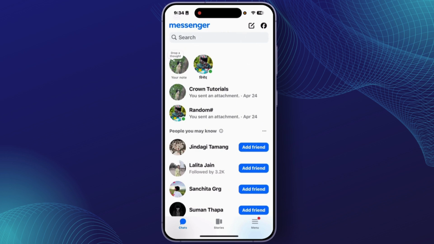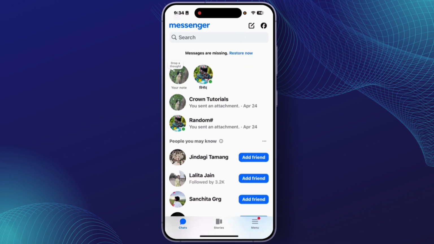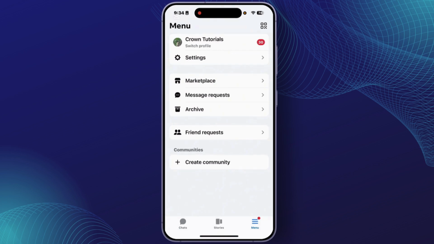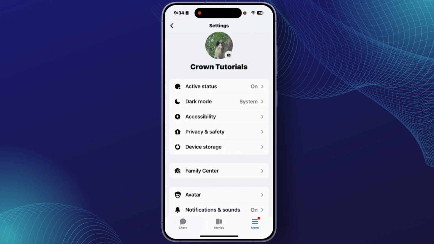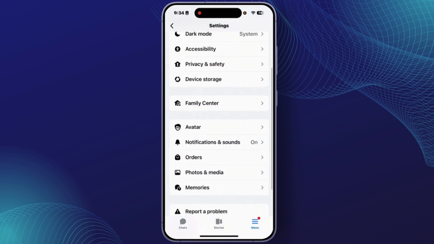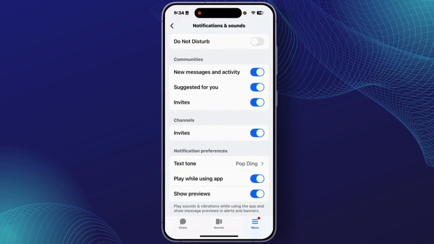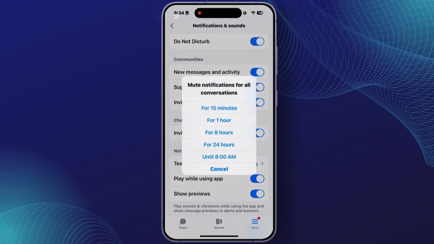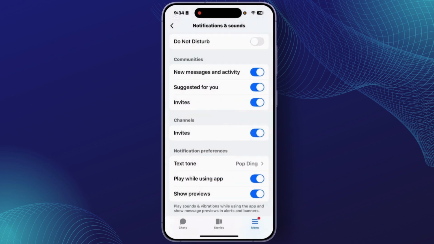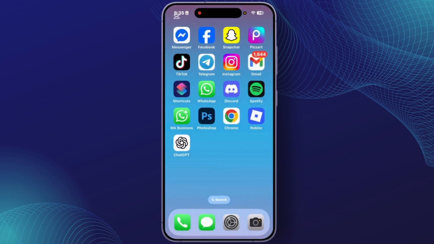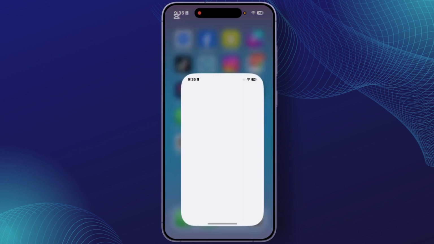After you open Messenger with your account, tap on the menu at the bottom right corner. From there, tap on settings. Now scroll down and go to the options like notification and sounds. From this section, make sure that features like do not disturb are turned off. After you turn it off, go back, and your problem might be solved now.